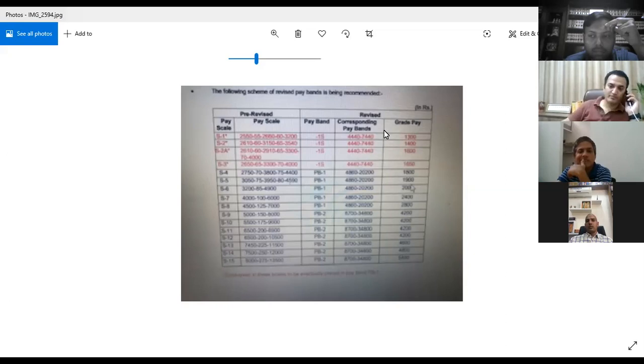Prior to 6th Pay Commission, the basic pay meant the initial pay scale or whatever pay scale a person was getting under the pay scale, plus in addition to that increment.